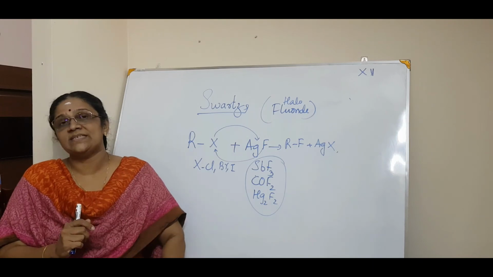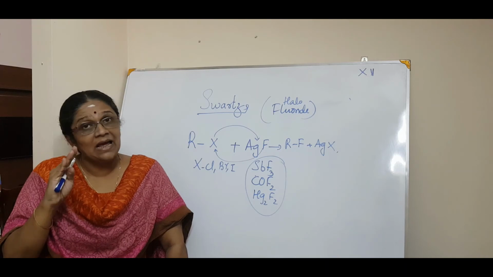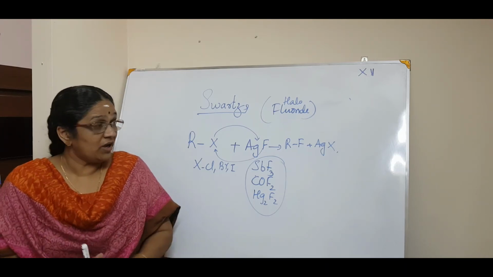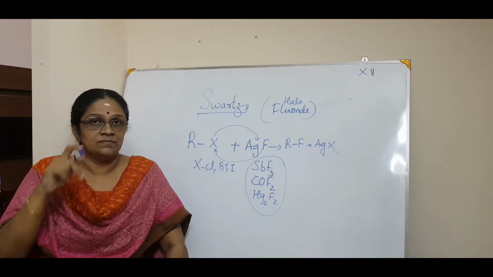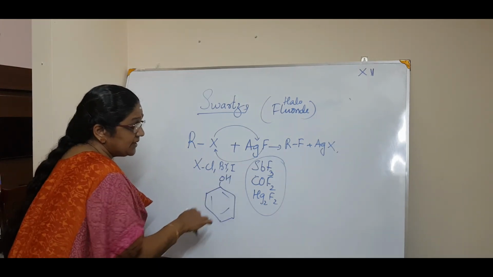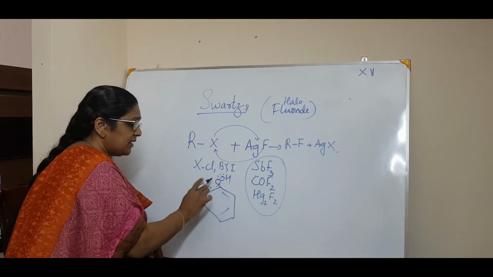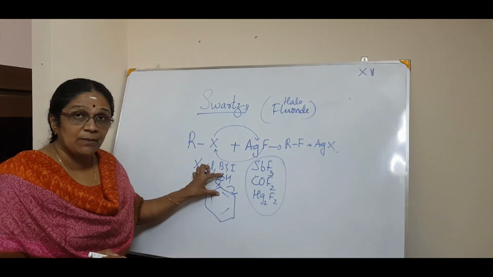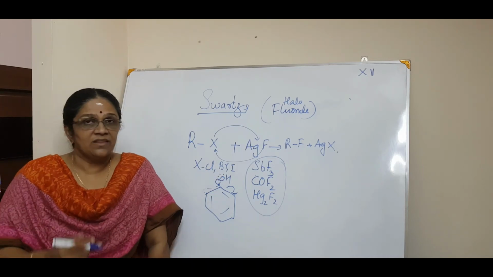And one more board exam question, if you are remembering: this method is not used for preparing aryl halides. Why? Because of the partial double bond character of this C–O bond in phenol. Whenever you talk about aryl, resonance happens, so there is a partial double bond character for this oxygen, correct? That is why this bond is very, very strong. Double bond means very strong, sp2 hybridization. So that is why it cannot happen, correct? That is the first preparation.